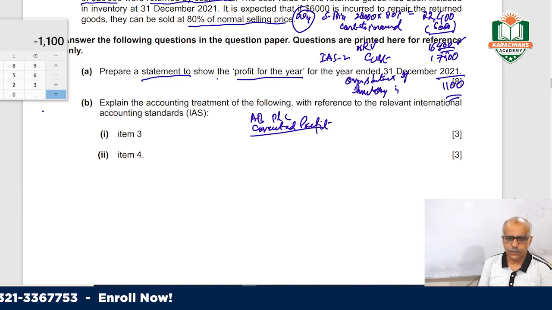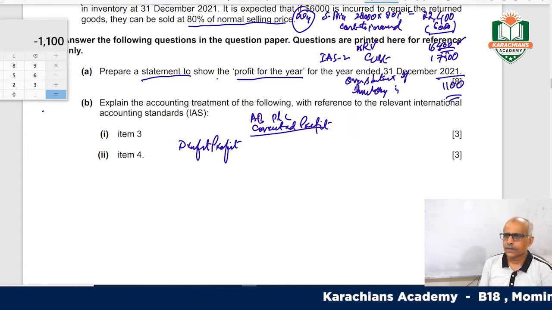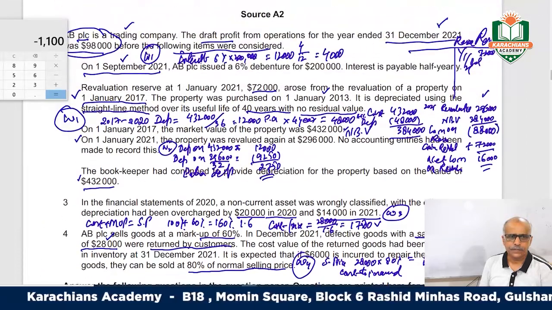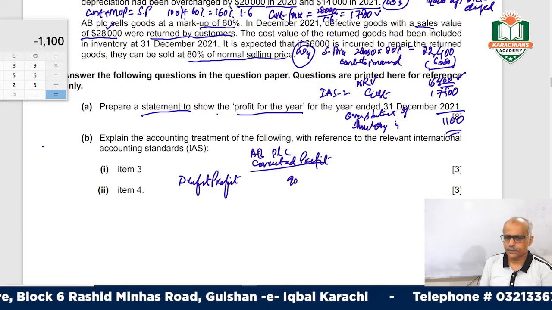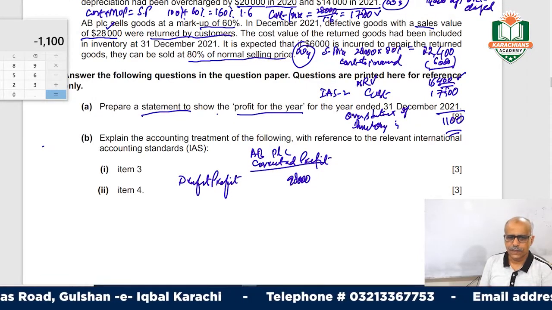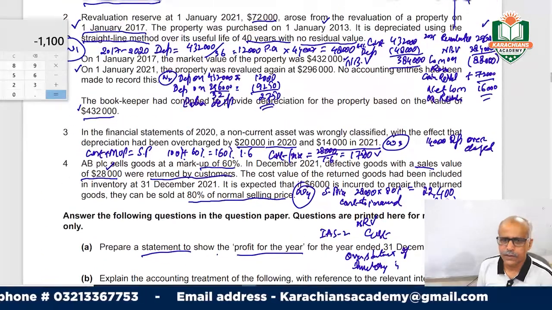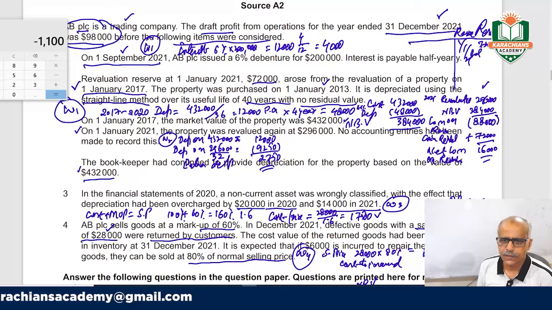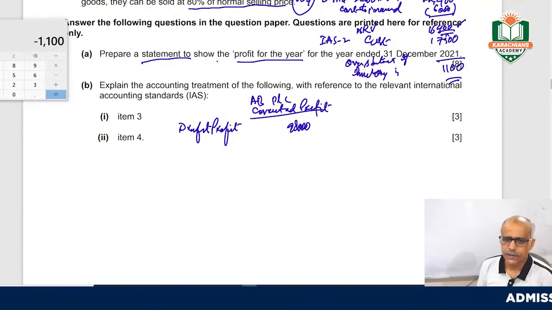The draft profit was 98,000, right? This was the draft profit. Now we did not consider working number one, interest, 4,000 of interest on debentures. We did not deduct this.